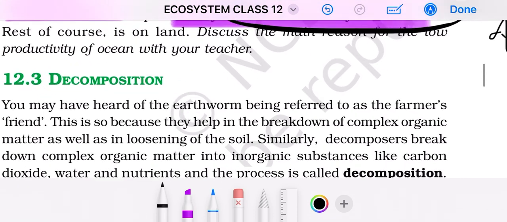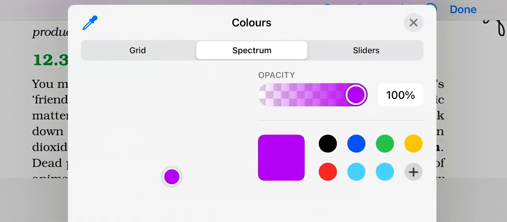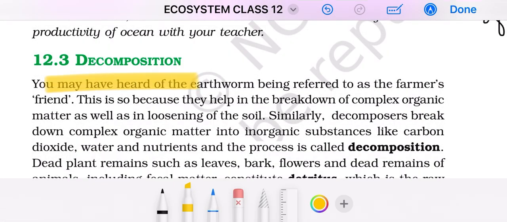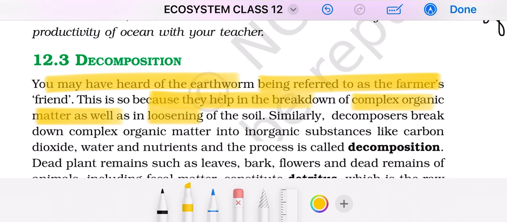Okay, the next is decomposition. Let me change the color. Let us take yellow one. You may have heard of earthworm being referred to as a farmer's friend. This is so because they help in breakdown of complex organic matter as well as loosening of the soil.